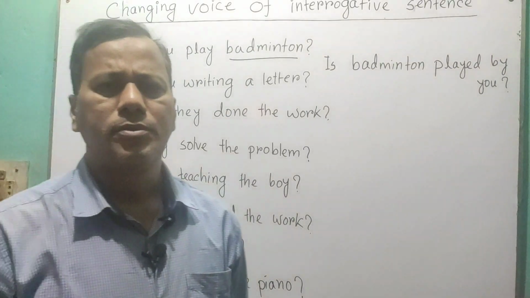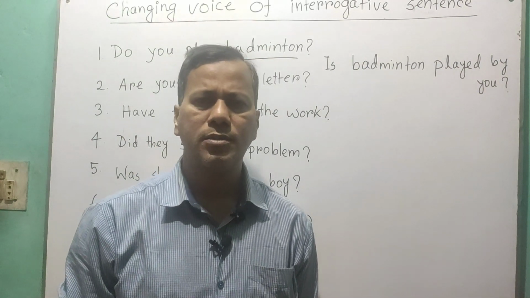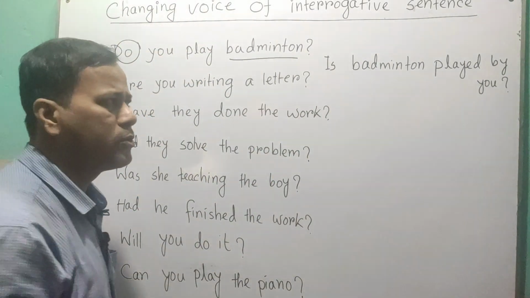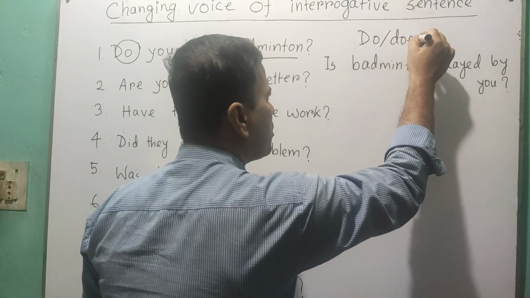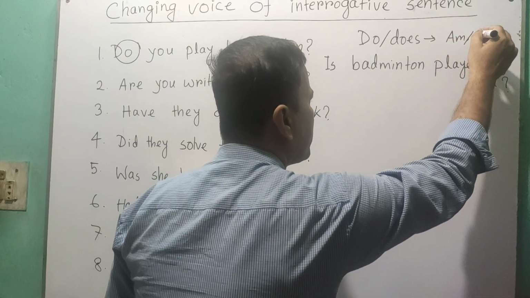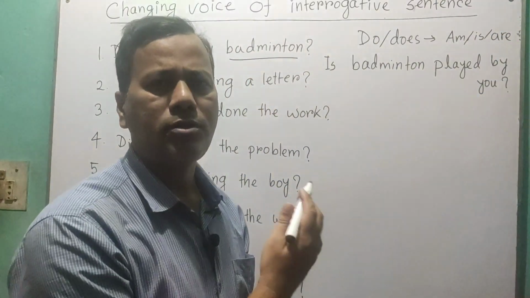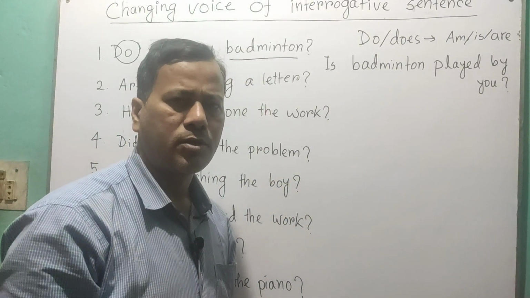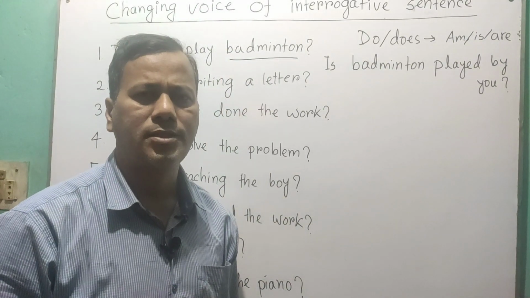So if you don't have that good control over tense, then you have to know if you get do or does, for do or does, you have to use am or is or are. That's it. So am, is depends on the number and person of subject, you know. So badminton is the third person singular number, and that is why we use is here. So is badminton played by you? As easy as that. Okay.